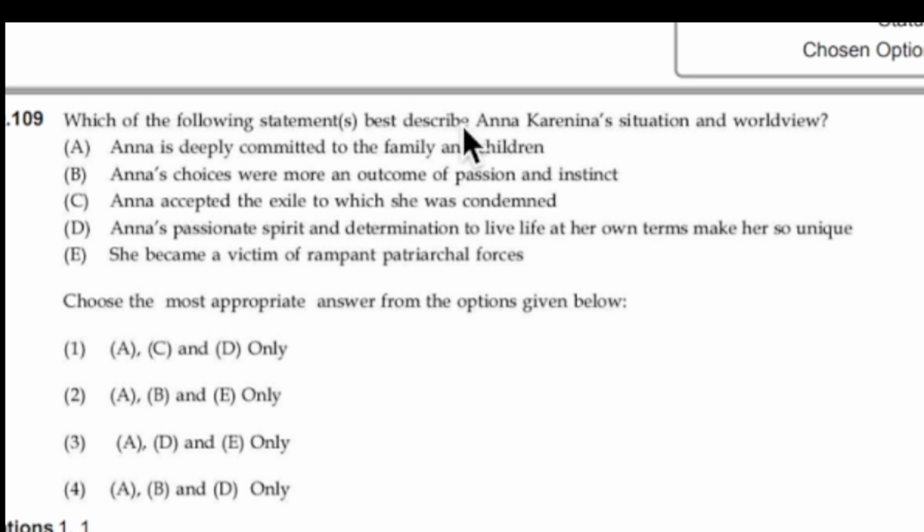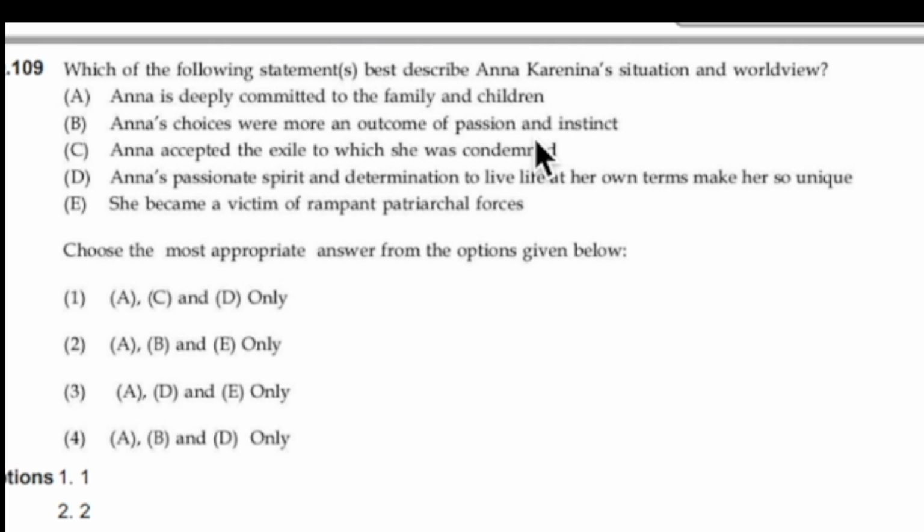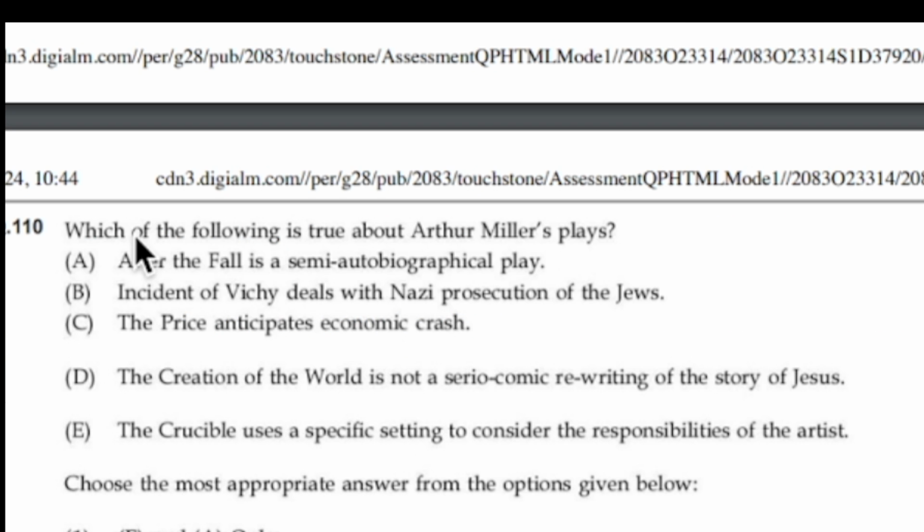This is the third time we are seeing Anna Karenina in this particular question paper. Again and again they are asking the same thing. Which of the following is true about Arthur Miller's play? Simply remember the summaries of Arthur Miller. 2-3 works will be sufficient to answer these 4 questions.